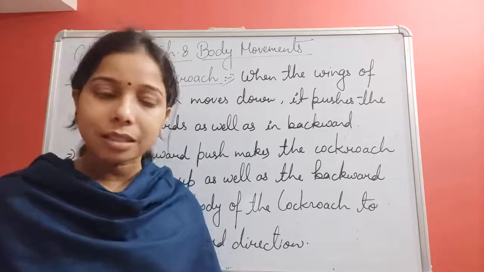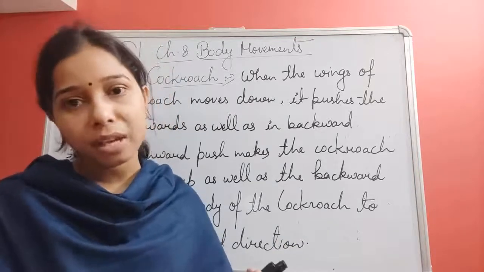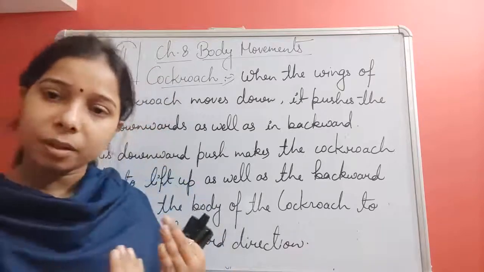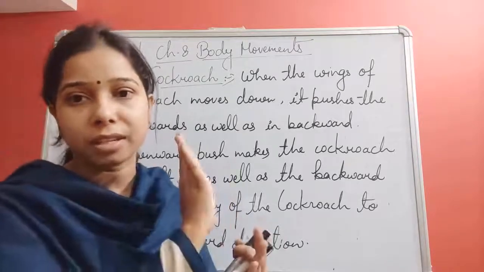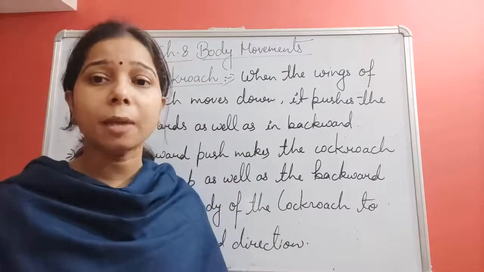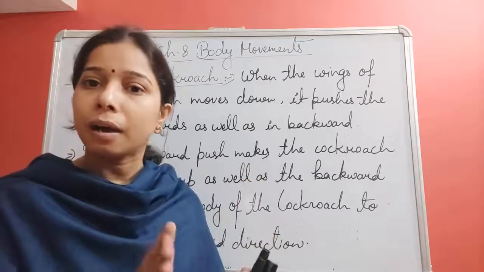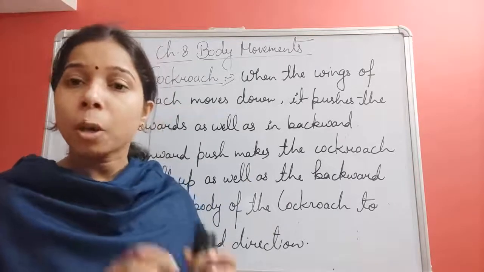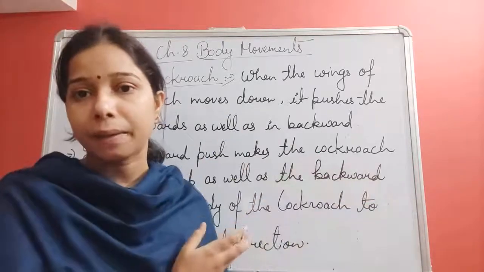Now, not only this, it used to move the wings backward. And when it pushes the air in the backward direction, at the same time the air pushes it in the forward direction. So when it pushes the air in the downward and backward direction, the air pushes it into upward and forward direction. So it is just a reaction, you can say, which occurs due to the pushing of the air by the cockroach. Okay, so because of that, it lifted its body upward and it used to fly.